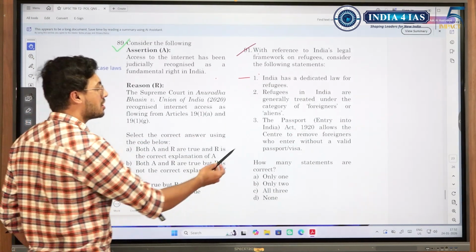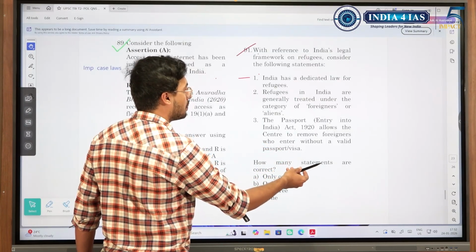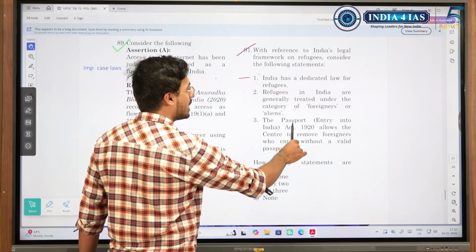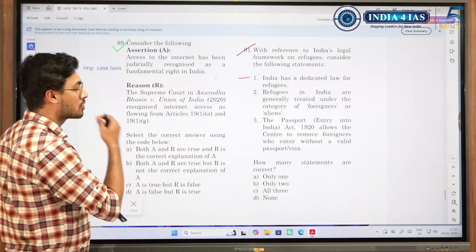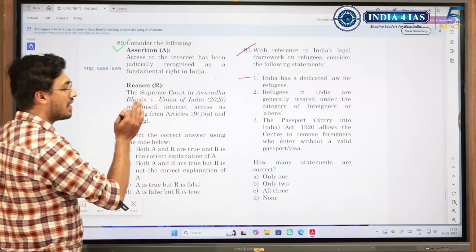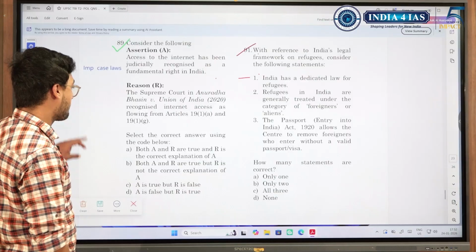See, like I said, in this question, when you see that the Centre can remove foreigners who enter without a valid passport, this is a very generic sentence. Only thing is whether it is under this act or whether we have any other dedicated act. So only that should have been the confusion. But this is a generic thing, and India has no dedicated law. That was a knowledge-based thing.